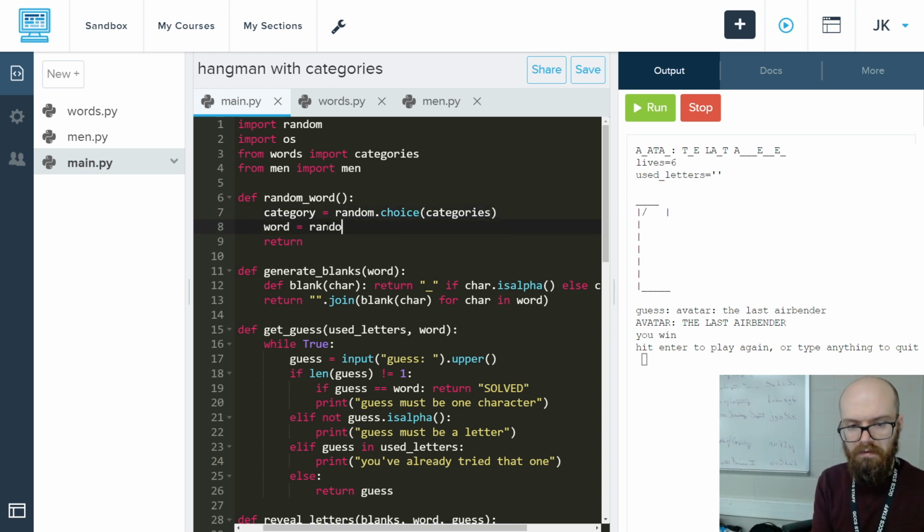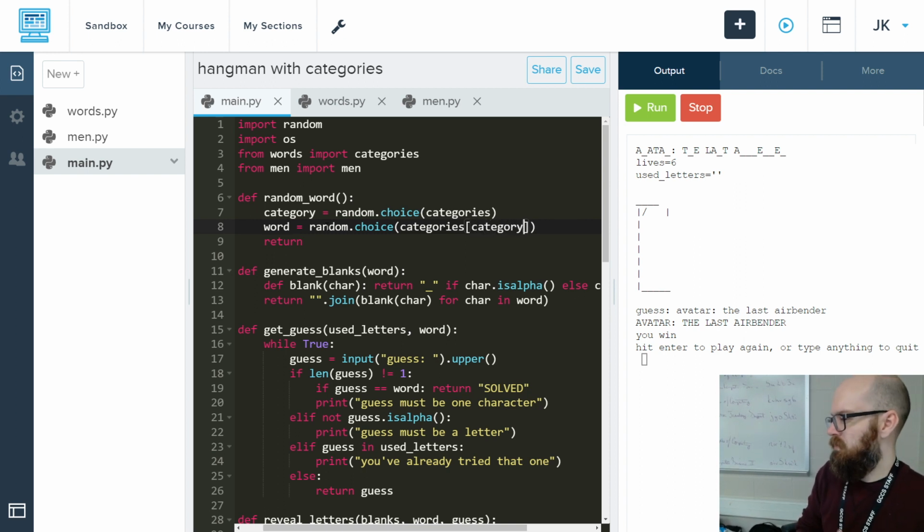And then word is going to be random.choice from the inner list that we found, like categories, and then in brackets, which one is it? Well, it's the thing we just chose. So categories, category, which looks a little repetitive, but you know what I mean. And then we're going to return category and word. I think right now we should make them upper.